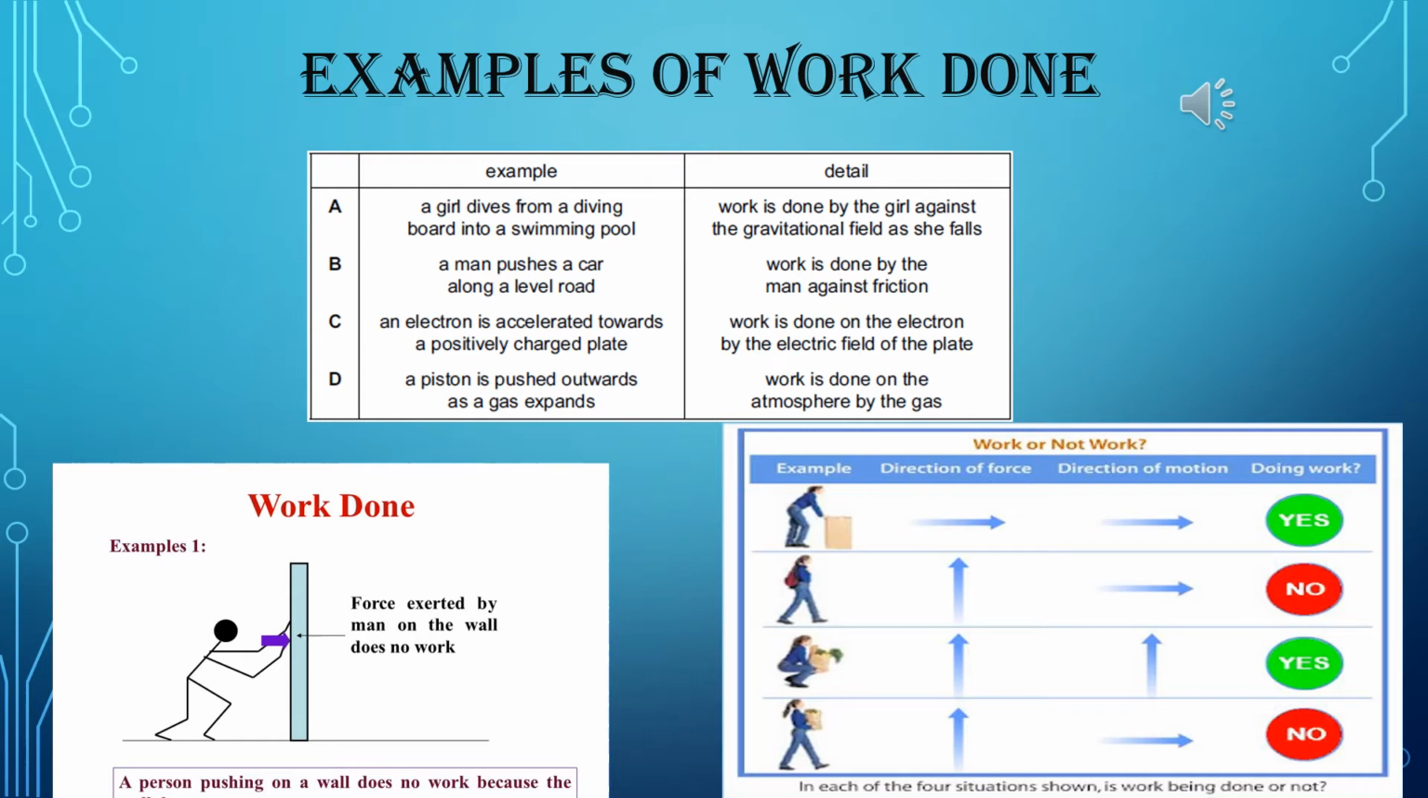Now the third one, here also direction of force and direction of motion are same. That means this person is doing some work. And the last one, here also direction of force and direction of motion are perpendicular to each other. That means 90 degree. Angle is 90 degree in between them. That means she is also not doing any work.